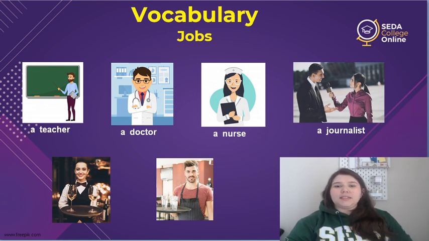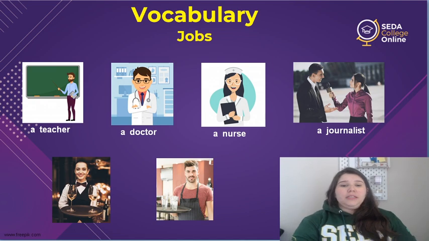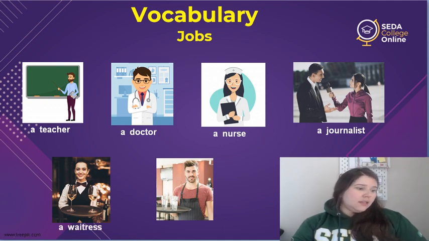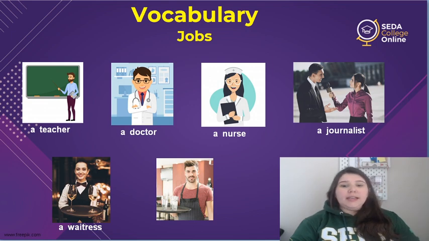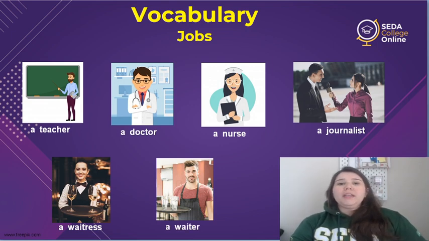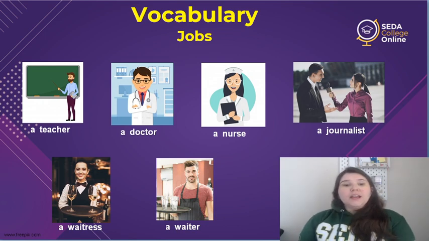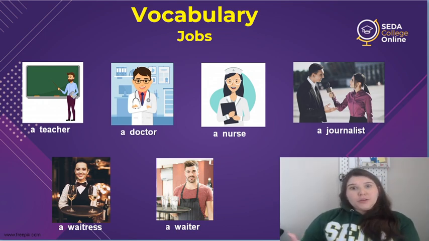A journalist. Now, these two over here, they have the same job, but she is a girl and he is a boy. So they have different names for their job. She is a waitress and he is a waiter. So it's the same job, but one is for woman and the other one is for men. All right? So again, let's practice these new words.